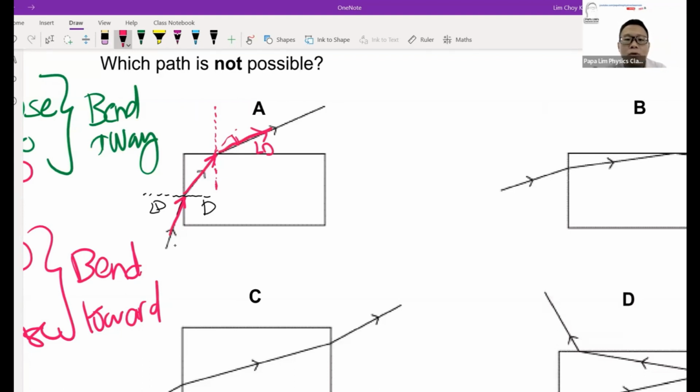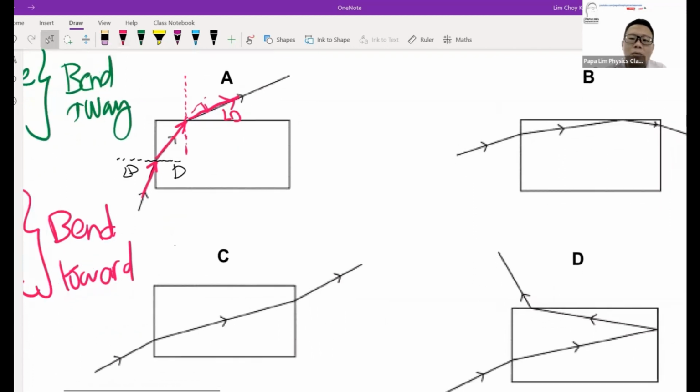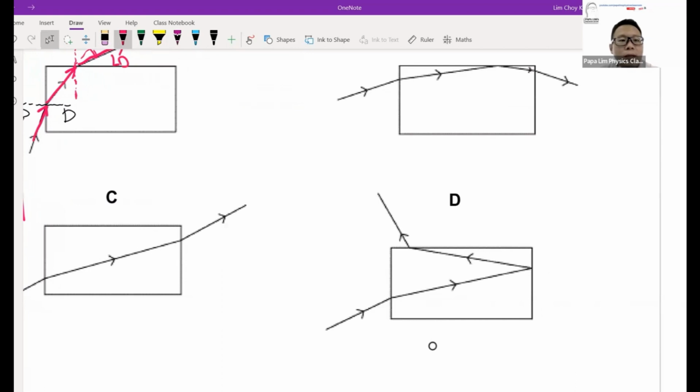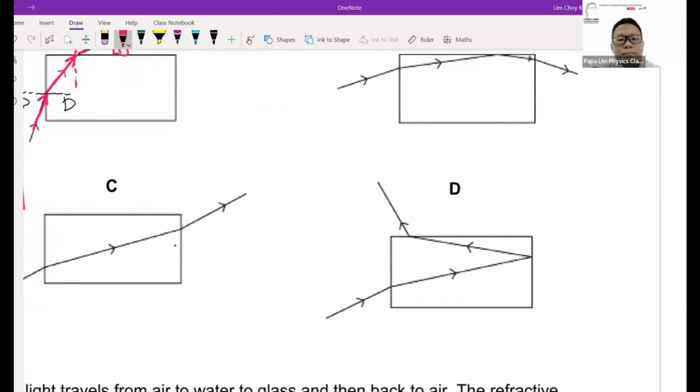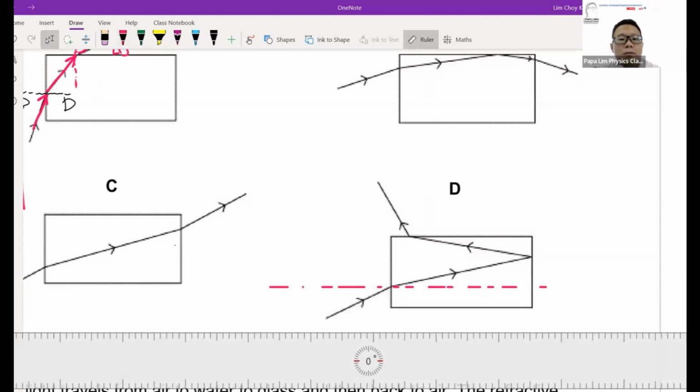For this particular question, I wouldn't say there's any shortcut, except that you have to test the options one by one until you arrive at the correct answer. For example, D. The normal is here. Based on this, the angle of incidence is here. This is a less dense medium and the glass is a dense medium. So it should bend towards the normal, which is what this path depicts, which is correct.